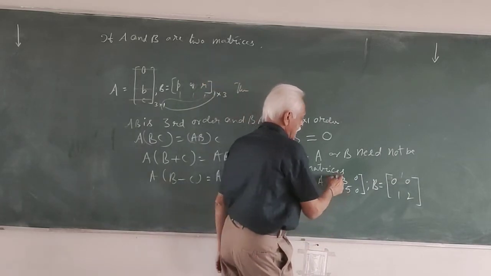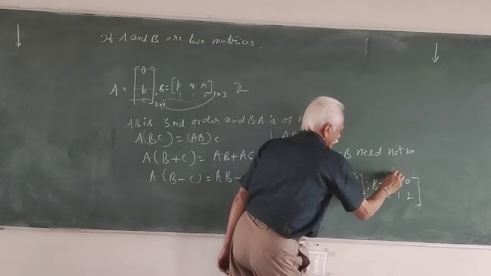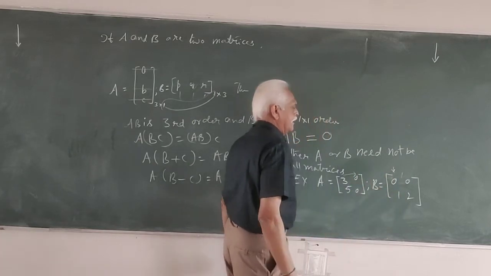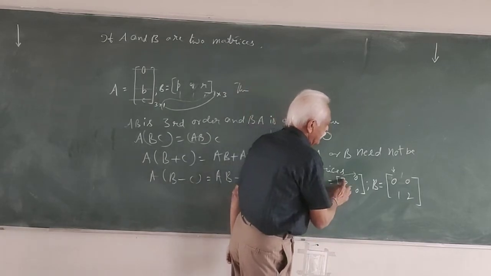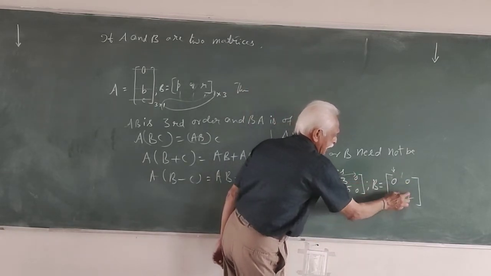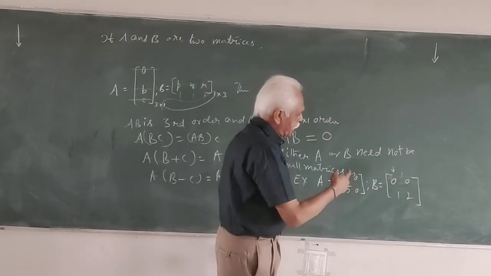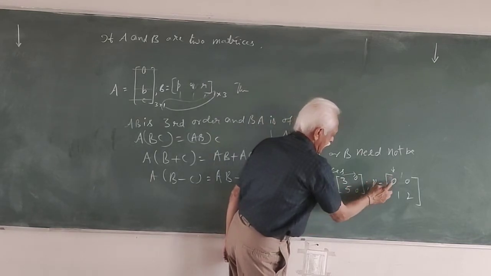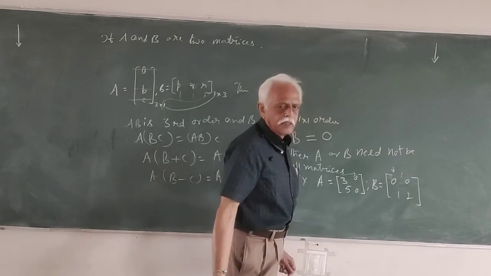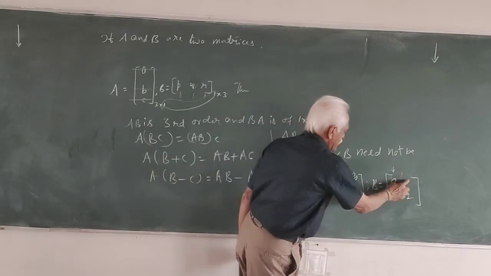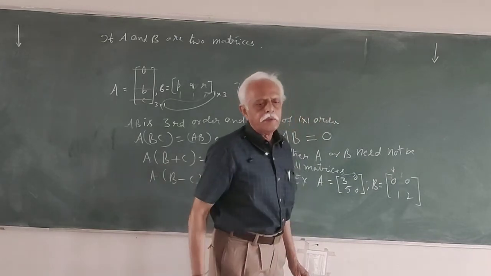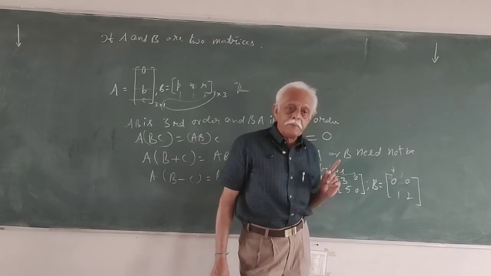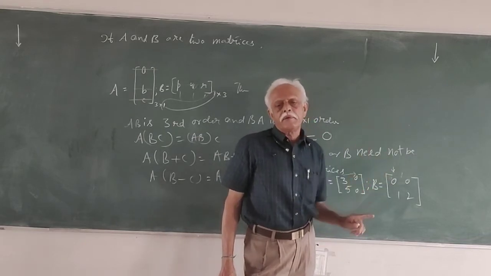Now see this. This row into this column. 3 into 0 is 0. 0 into 1 is 0. 3 into 0 is 0. 0 into 2 is 0. So in the first row you will be getting 0, 0. Then second row. 5 into 0 is 0. 0 into 1 is also 0. 5 into 0 is 0. 0 into 2 is 0. A is not a null matrix. B is not a null matrix. But AB is a null matrix.